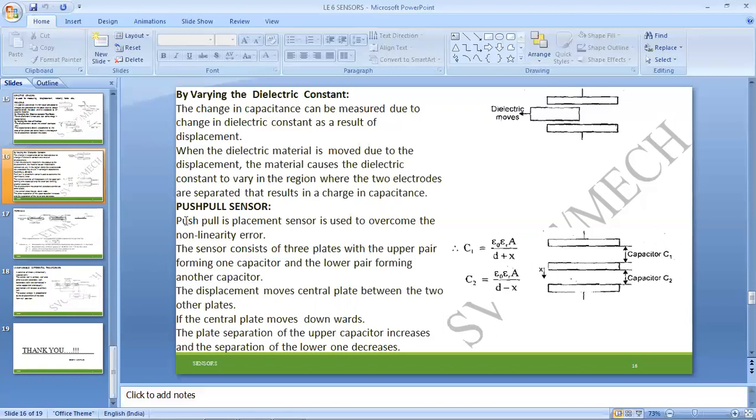Next one, the push pull sensor. It is used to overcome the non-linearity error. Linearity, in the sense, we already know that there is a slight change within the states, positive x, y, z, and simultaneously the negative x, y, z elements. Those fluctuations will be controlled by utilizing these push pull sensors.